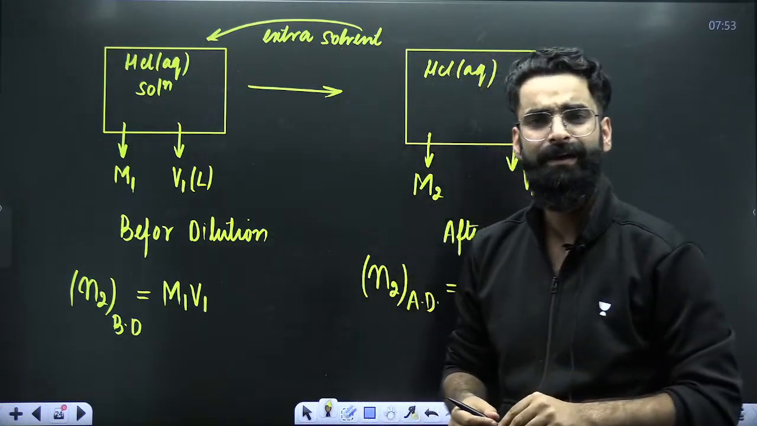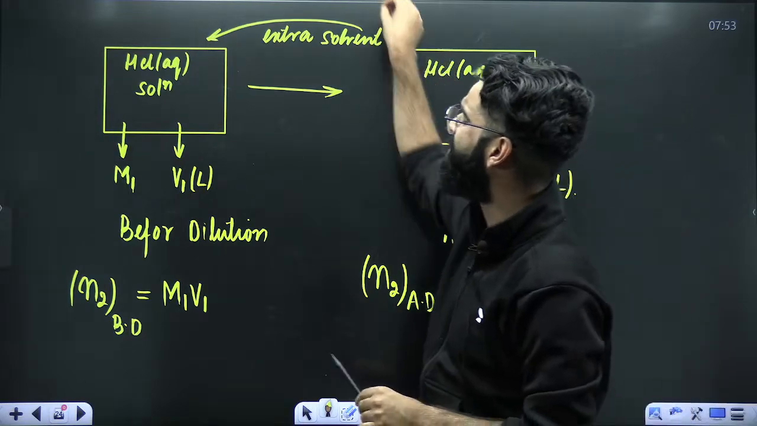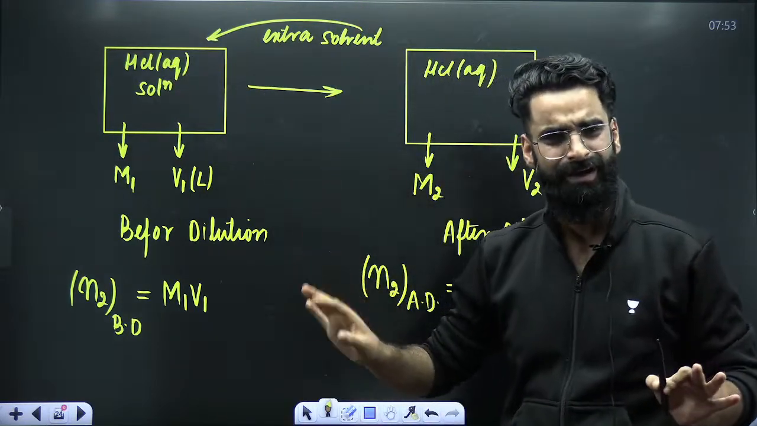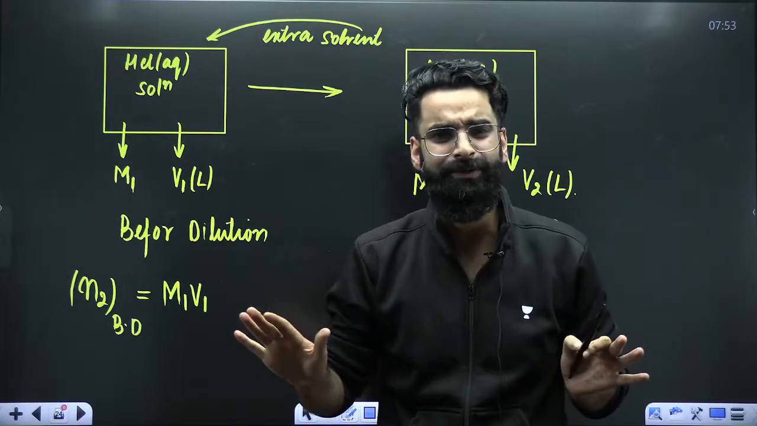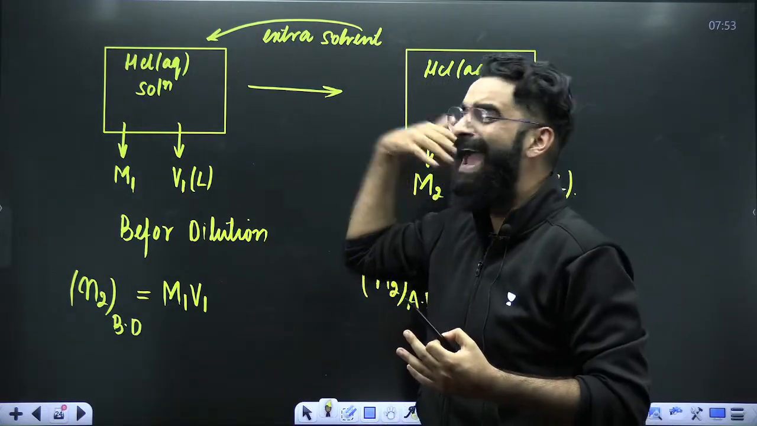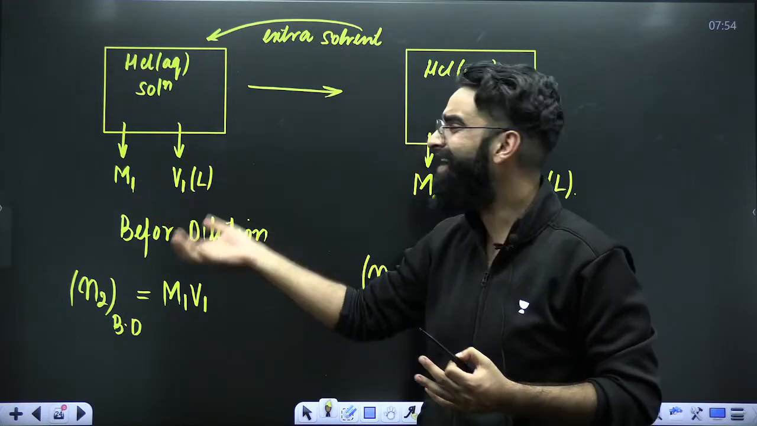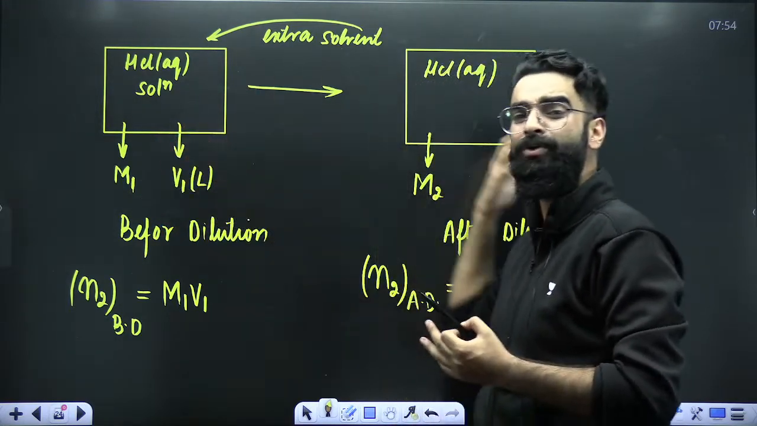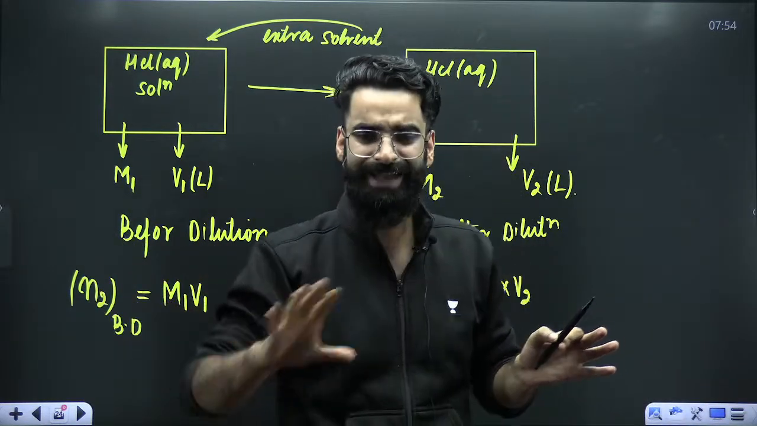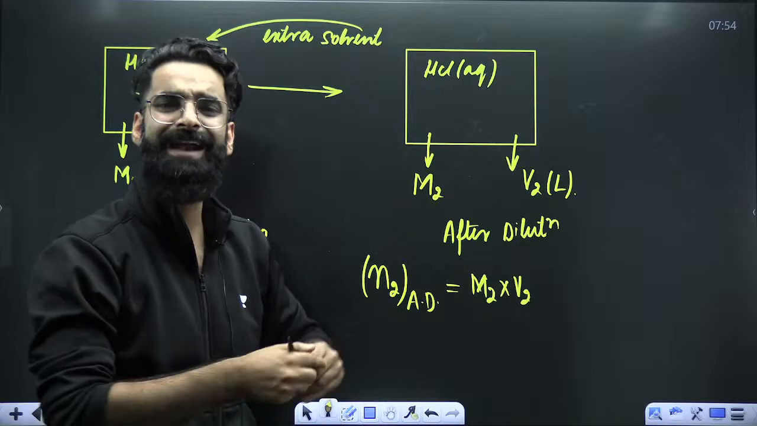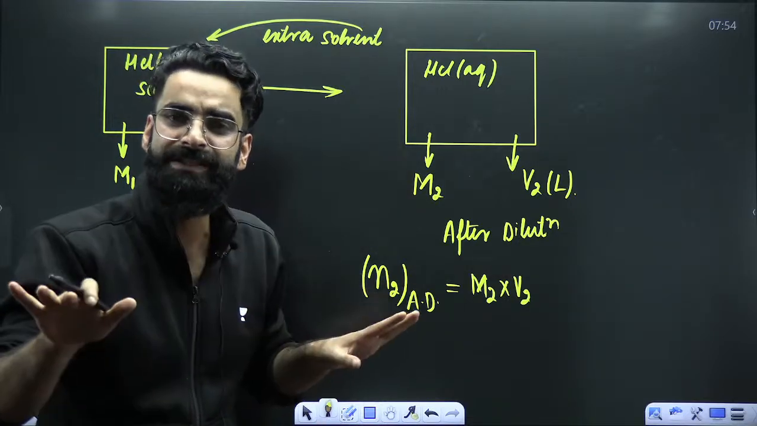Now, people, I want you to think, what did we do? Can I say we added extra solvent into the solution? Did I do anything with the solute? I did not do anything with the solute. I did not add extra solute in the solution. I did not take the solute out of the solution. I did nothing with the solute, right? I just did something with the solvent. I added extra solvent.